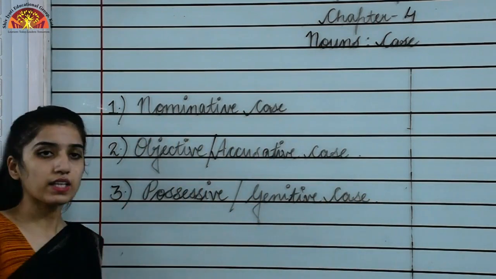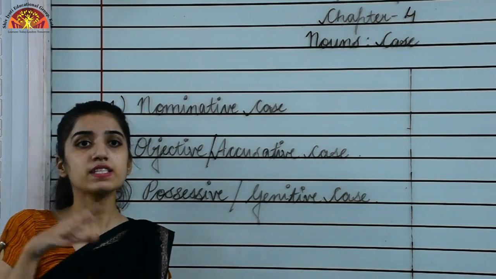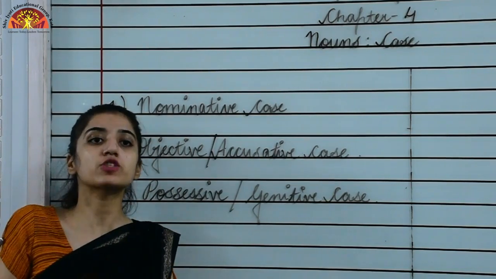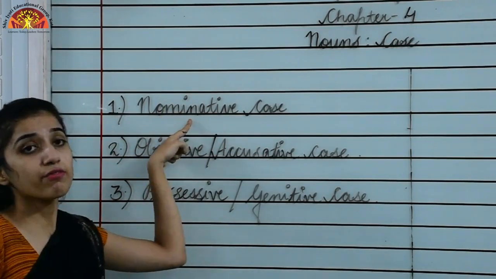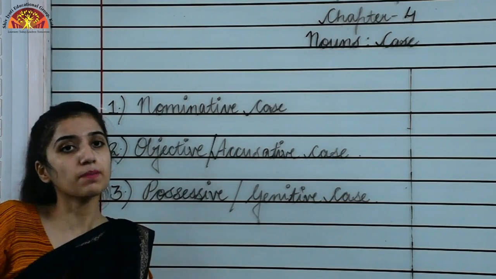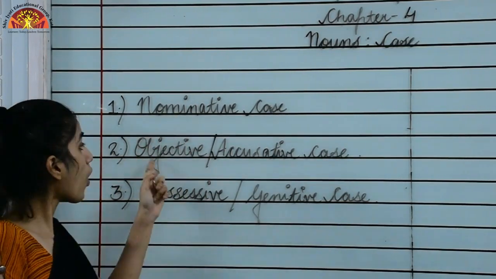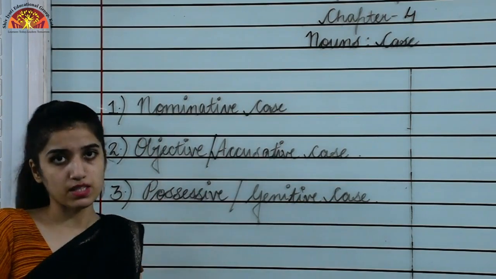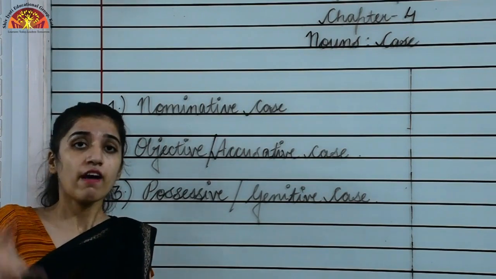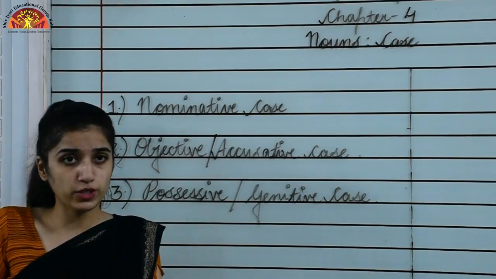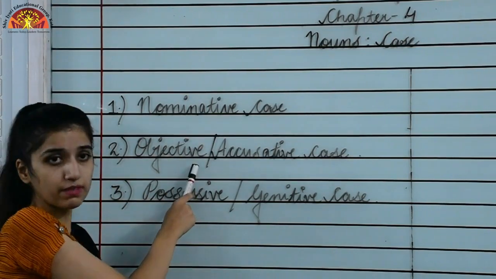Now what are these? First one is nominative case. When the noun in a sentence represents the subject, the case would be nominative case. Now objective or accusative case. In this case the noun will represent an object. When the noun is used as an object in the sentence, the case would be objective case.